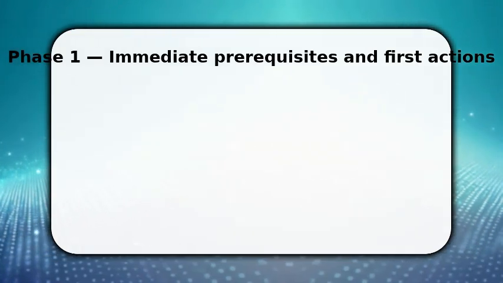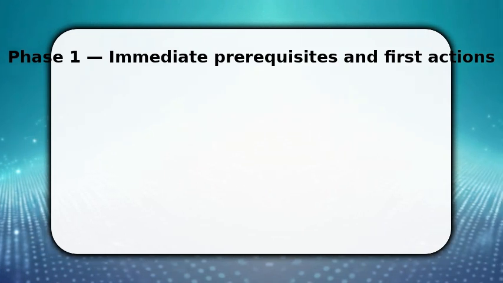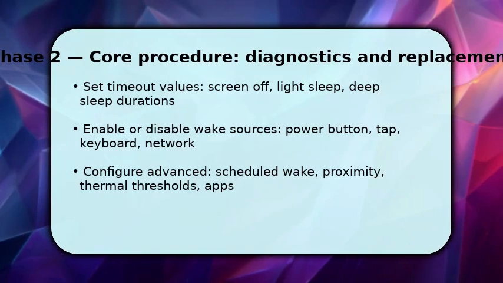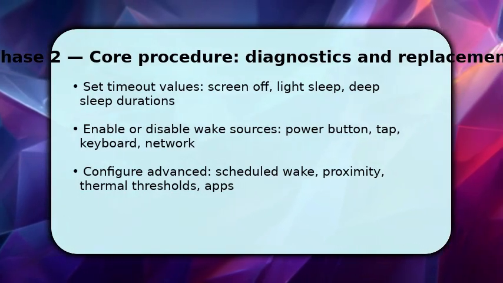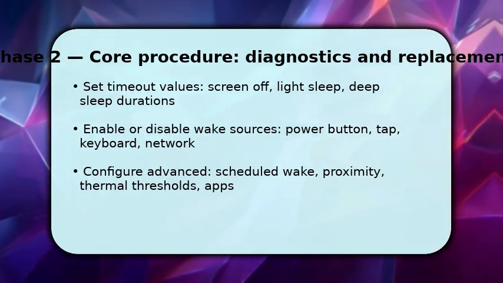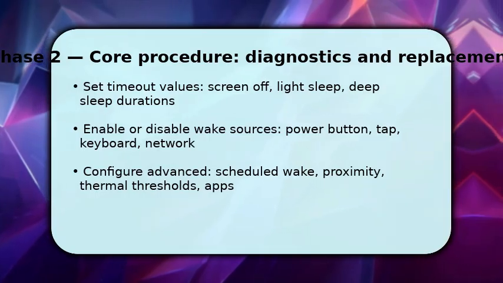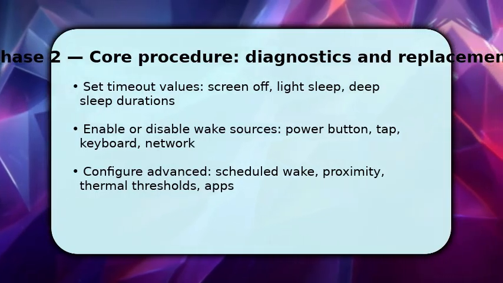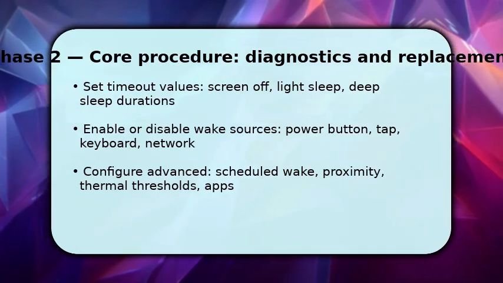Next, you fine-tune how and when the device wakes. Change timeout values for screen off, light sleep, and deep sleep so behavior matches usage, shorter for frequent checks, longer for battery savings. Then enable or disable wake sources like tap, keyboard, power button, or network activity. Make sure to test each one.